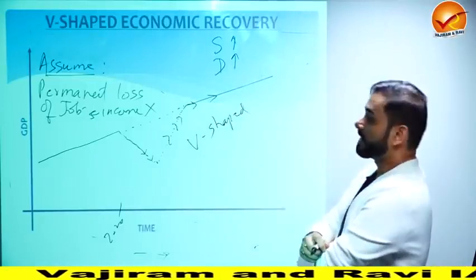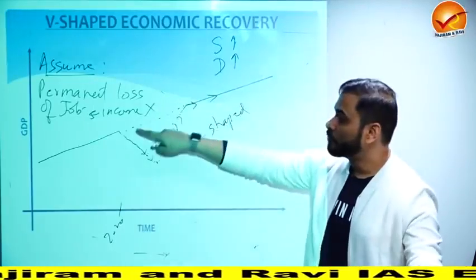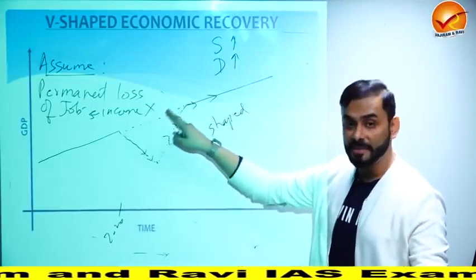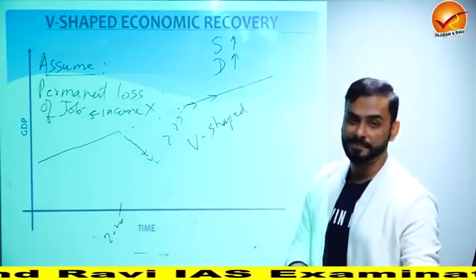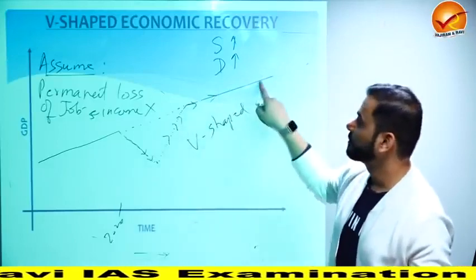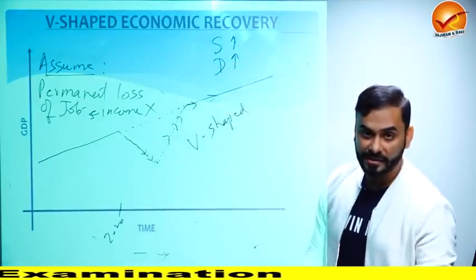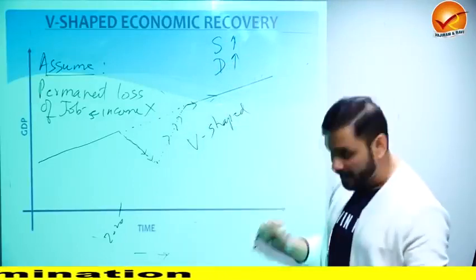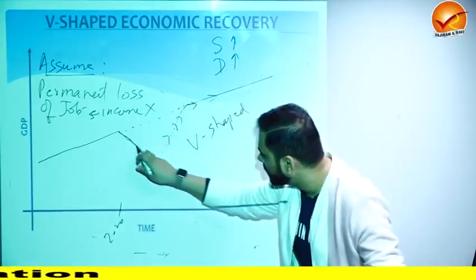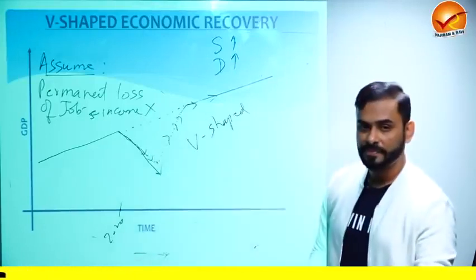All right. What is the assumption here? That the loss of job and income because of a pandemic or crisis is not permanent, and the economy bounces back to the original path after supply and demand steps have been taken. This is V-shaped recovery. Now for India, this drop in GDP was huge.